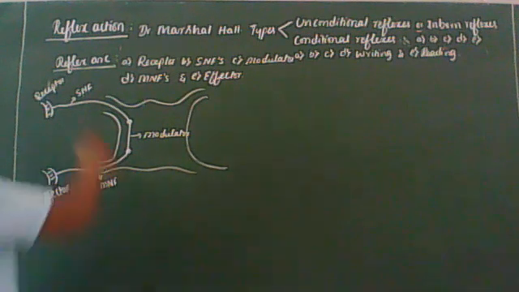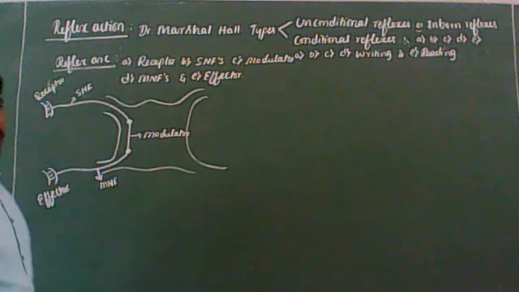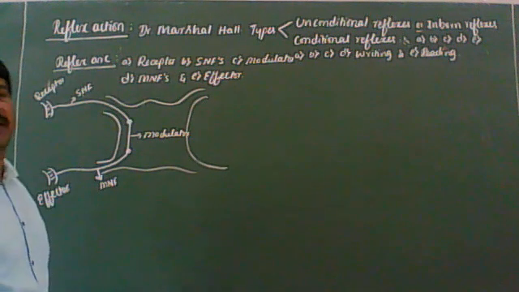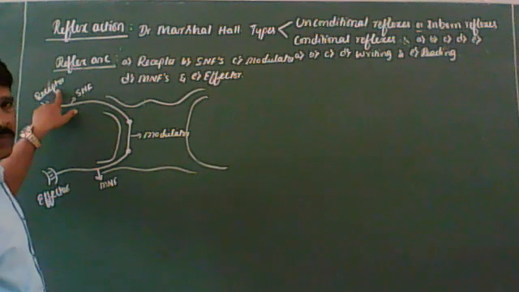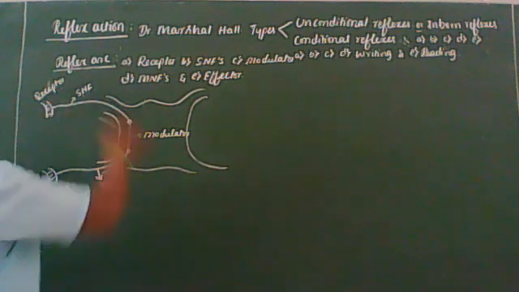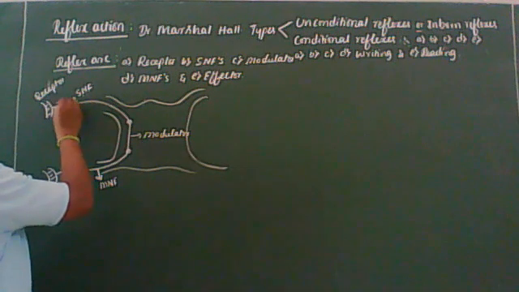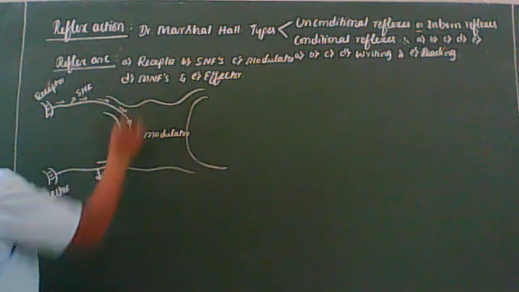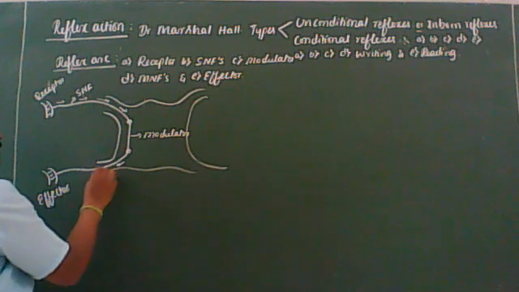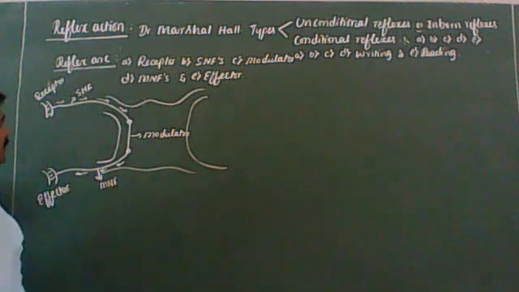Okay, receptor. It is a sense organ which receives stimulus from the external environment. We can give the example, the skin. Got it? What I'm telling you. Now let us come to the sensory nerve fiber.